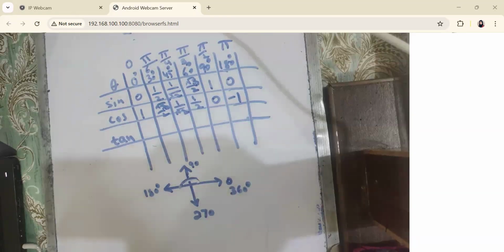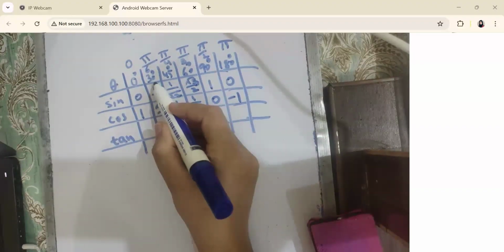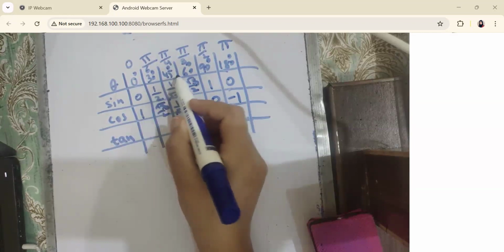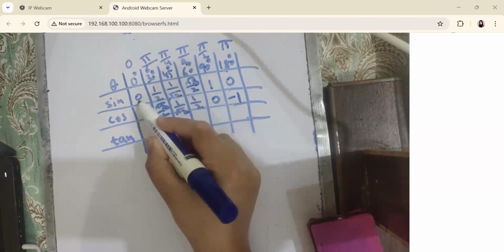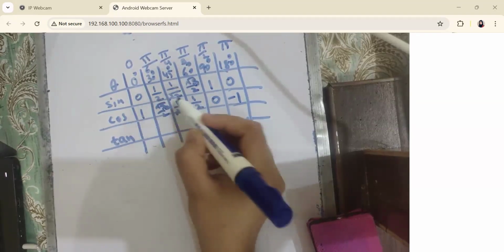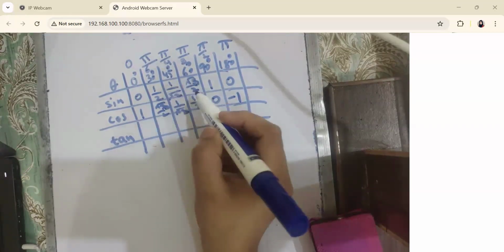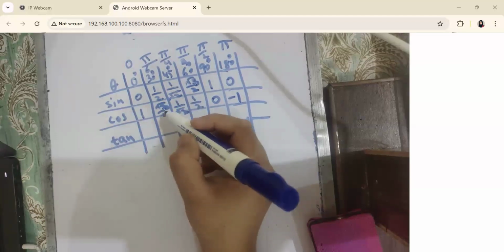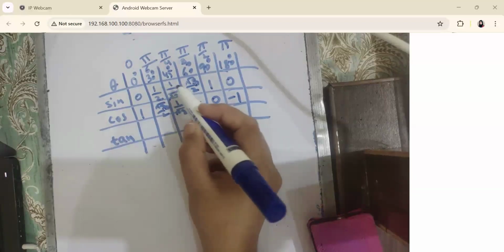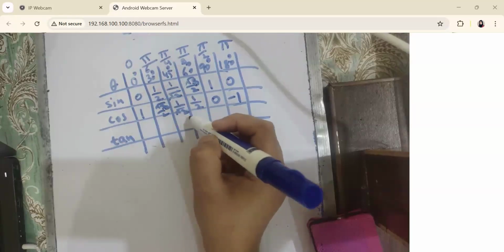Standard angles are very easy, but you have to learn non-standard angles like 30, 45, 60 as well. How can you learn them? You have to remember sine 30 is 1 by 2 and cos 60 is 1 by 2, the diagonal values. Similarly, sine 60 is square root 3 by 2, so cos 30 is square root 3 by 2, again at the diagonal. And in the center, they are the same. Cos 45 is 1 over square root 2. Similarly, sine 45 is 1 over square root 2.